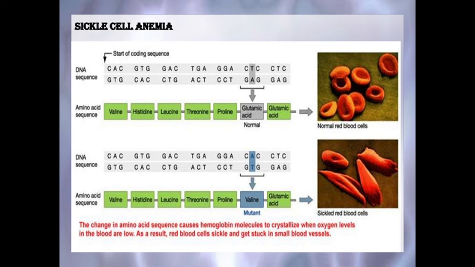This is an autosome-linked recessive trait that can be transmitted from parents to the offspring when both the partners are carriers for the gene, or heterozygous. This disease is controlled by a single pair of alleles, HbA and HbS. So out of the three possible genotypes, only homozygous individuals for HbS show the diseased phenotype.